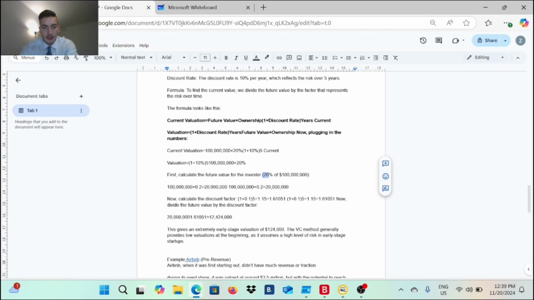Now let's calculate the discount factor. Correct. After we have done the calculation between the total number that we're getting right here and the number that we got for the investors, we get this number in the end. So that's the current valuation for this early-stage startup. So the current valuation is 124,000. This is the current valuation of this startup.